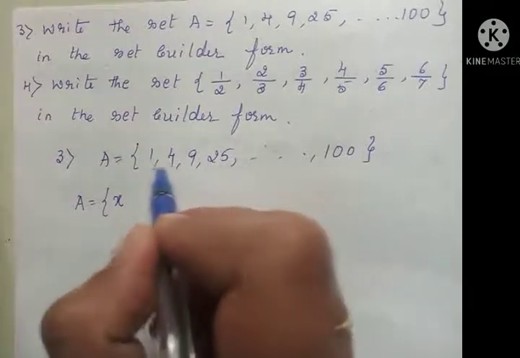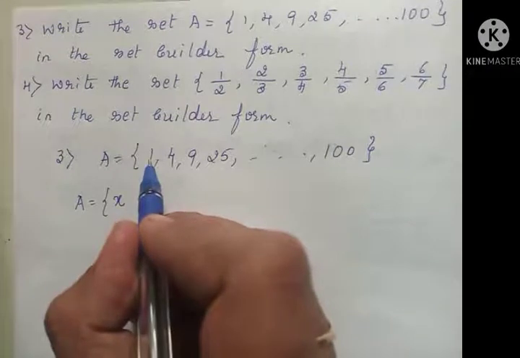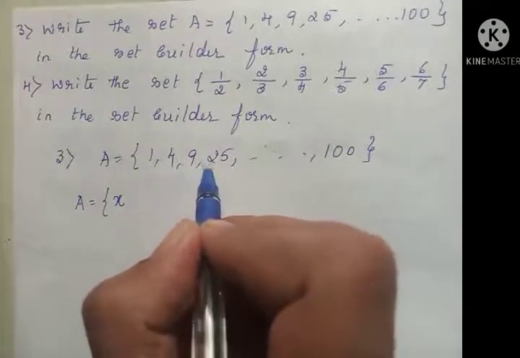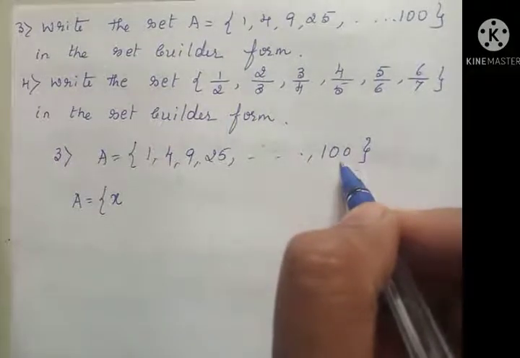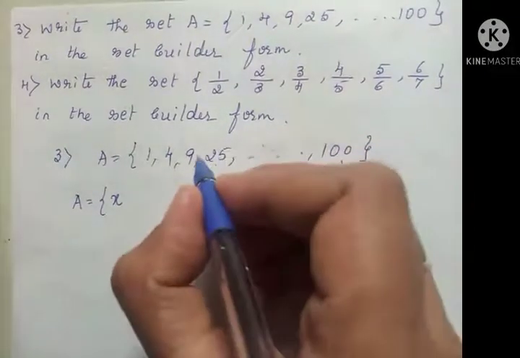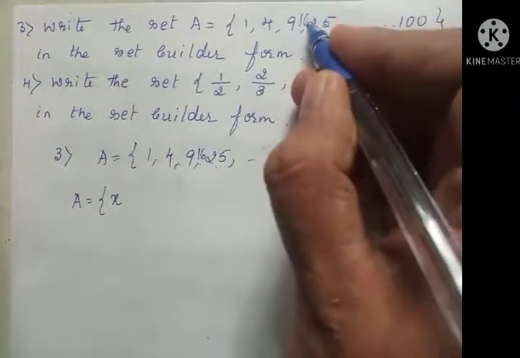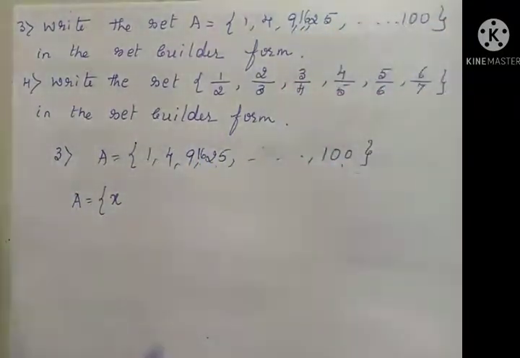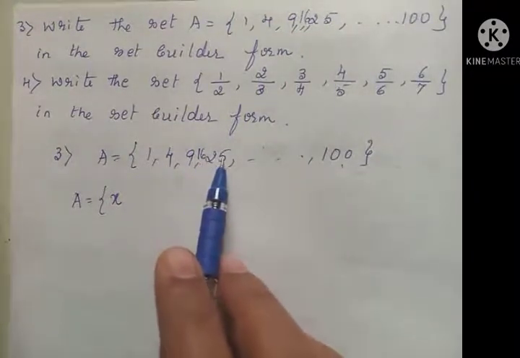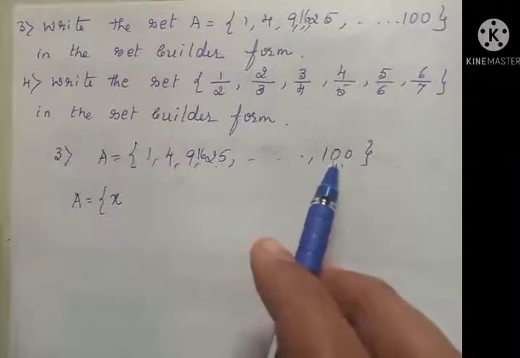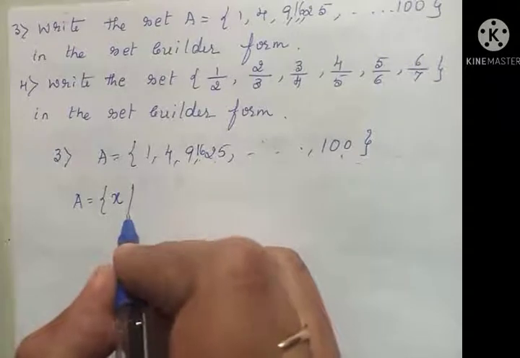These are all squares of some natural numbers: 1 square, 2 square, 3 square, 5 square, then 100 square, etc. I think I missed 16 here, so I'll add it. So 1 square, 2 square, 3 square, 4 square, 5 square, etc., up to 10 square.